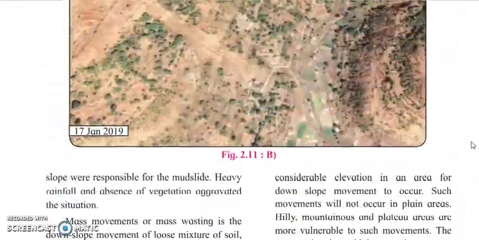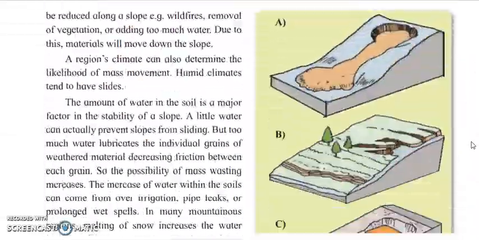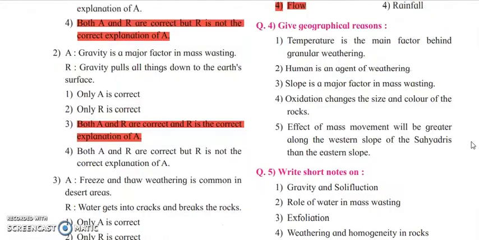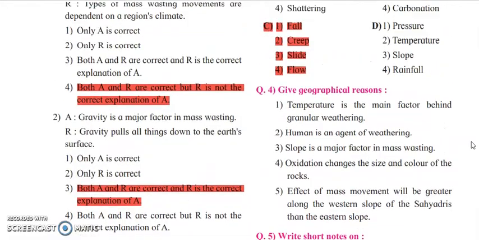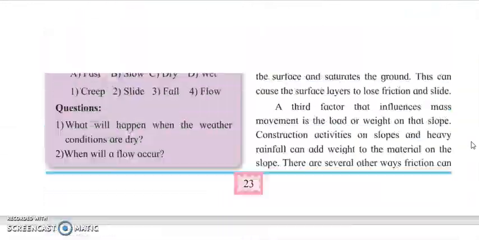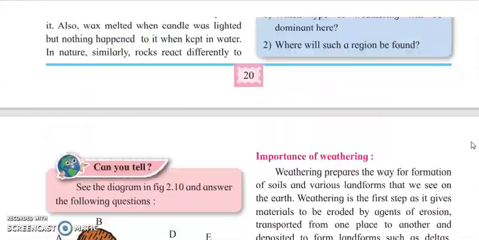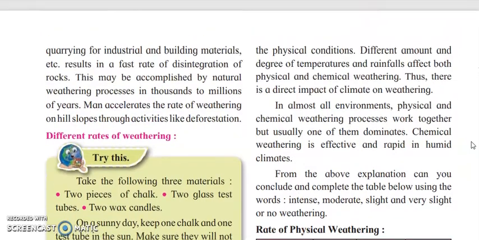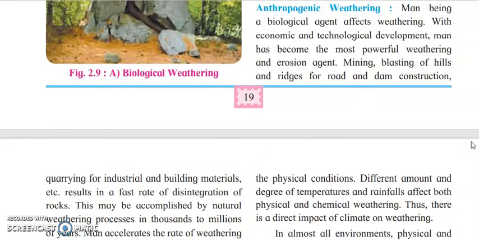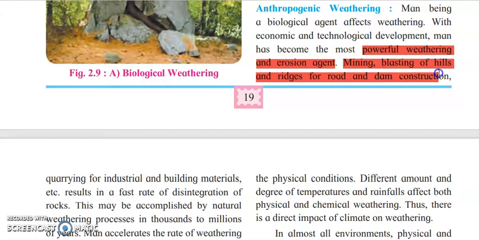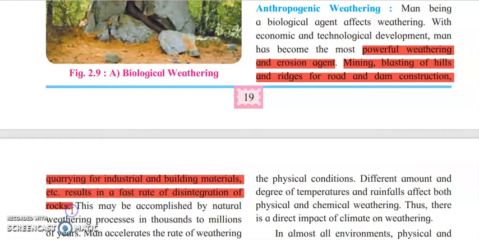Next give reason statement is: human is an agent of weathering. So you just have to go to the anthropogenic part, where we all know that human is responsible for weathering. You just have to tell how human is affecting it. Man is one of the very important and powerful weathering agents nowadays. Blasting, mining of hills, constructions, quarrying, all these types of things will come under it.